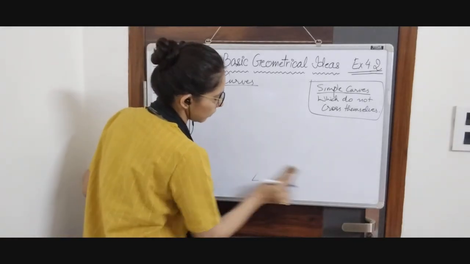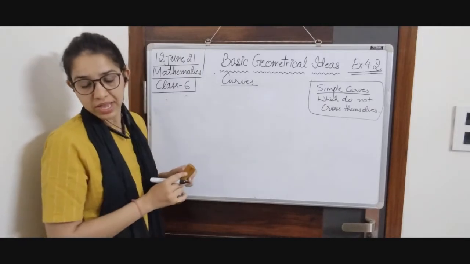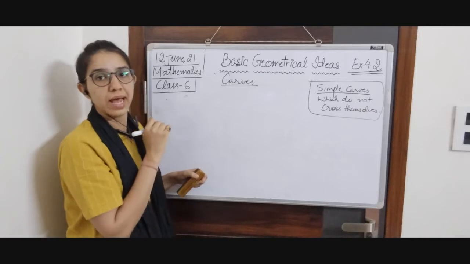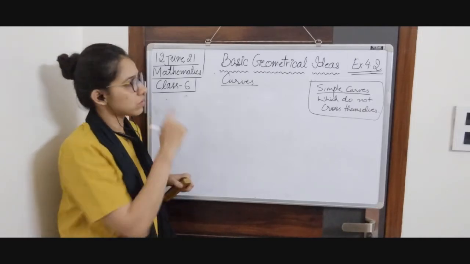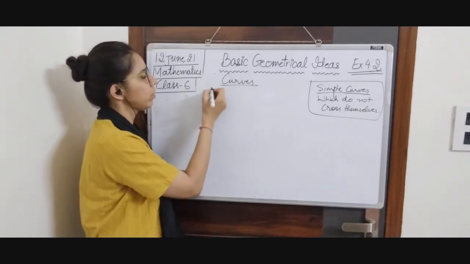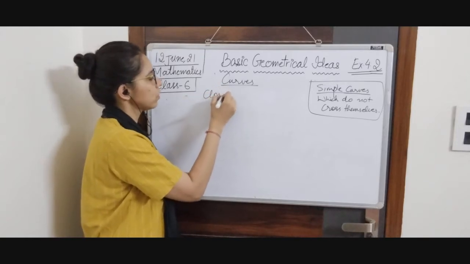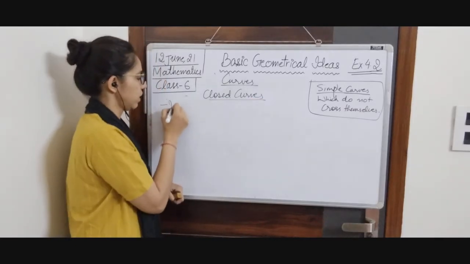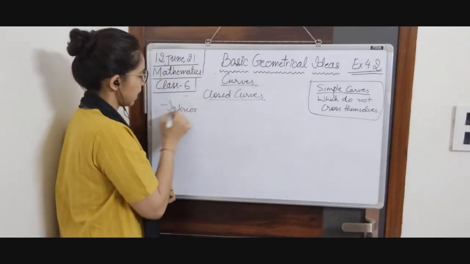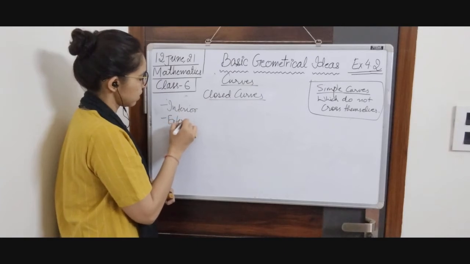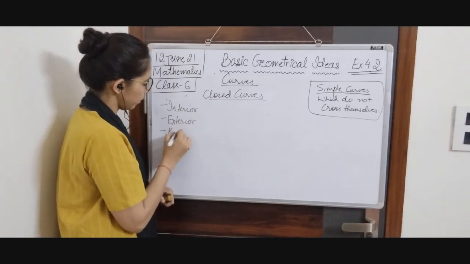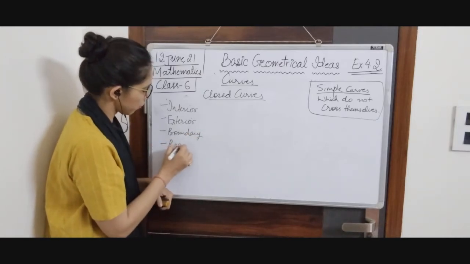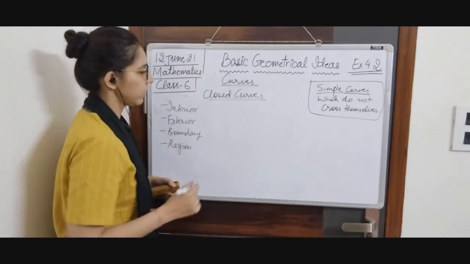Now next we have interior, exterior and boundary of a closed curve. We are now talking about closed curves. In closed curves, we are going to talk about interior, exterior and boundary. Also, we will have a fourth term, which will be called region.